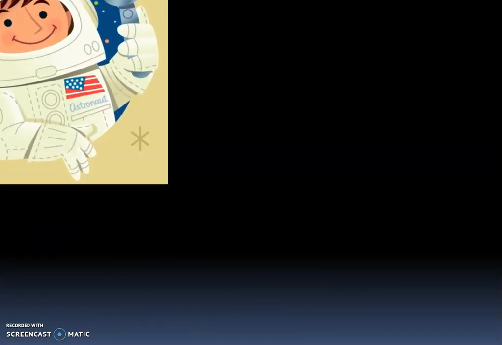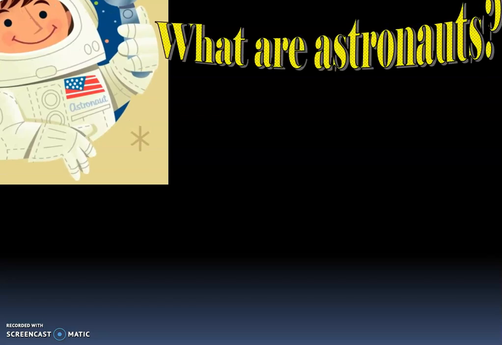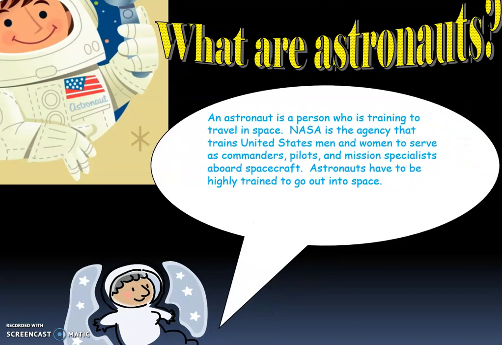So, what are astronauts? An astronaut is a person who is training to travel into space. NASA is the agency that trains United States men and women to serve as commanders, pilots, and mission specialists aboard spacecraft. They have to be highly trained to go out into space.